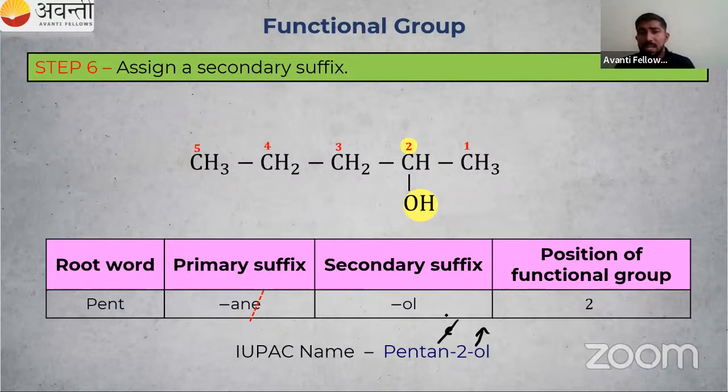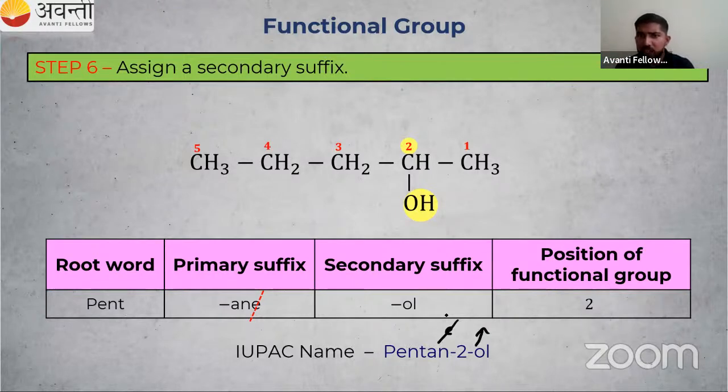You have already given the correct answer. Okay, you have to check it: pentanol, pentan-2-ol. You also have to include the number 2 or 5, so you have to correct that one. I hope now it is clear to you. So pentan-2-ol, the position of this OH group is second.